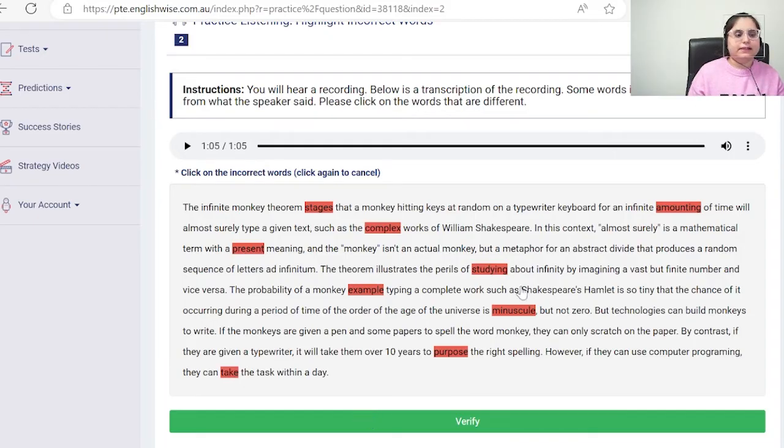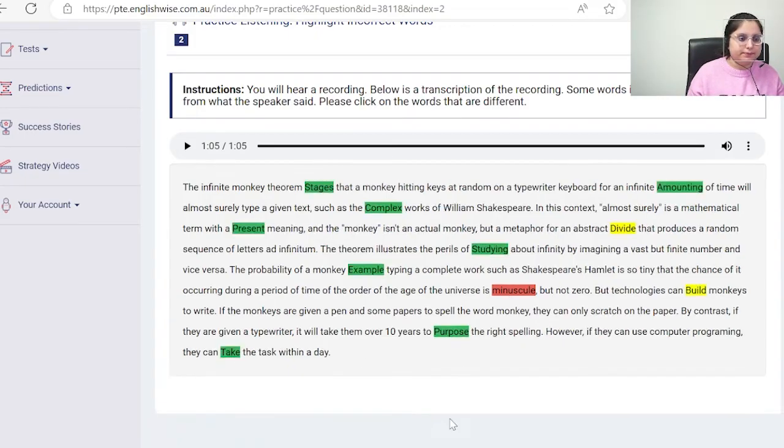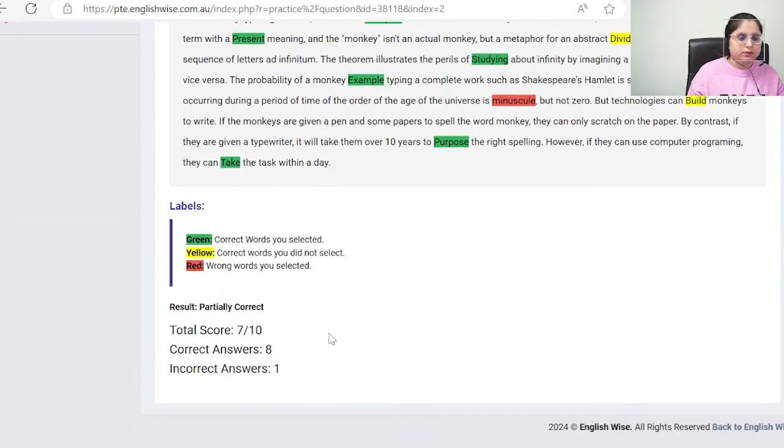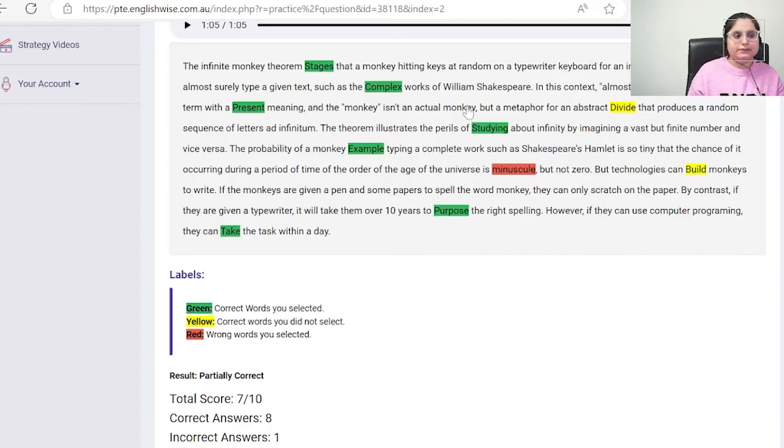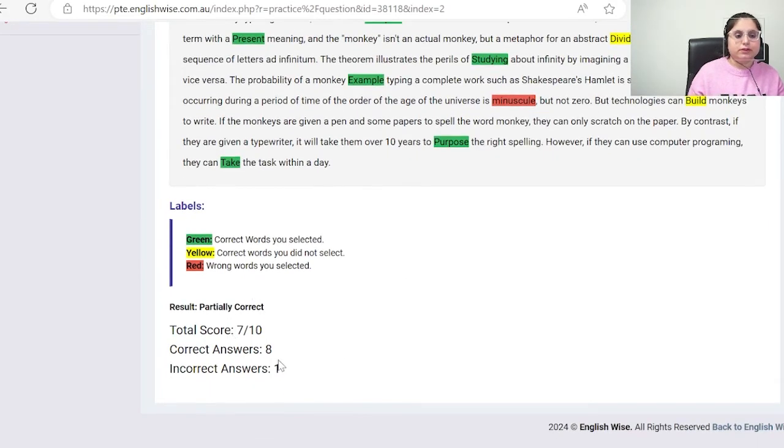Now I have selected this minuscule word intentionally just to show you the negative marking. Now you can see one red. I didn't select these intentionally to show you. Now you can see I got 7 and 10.